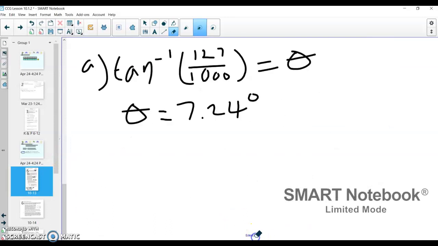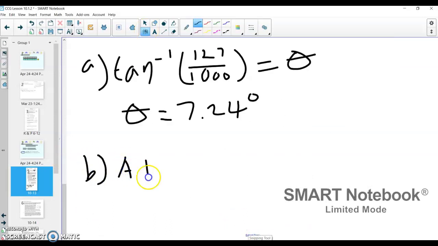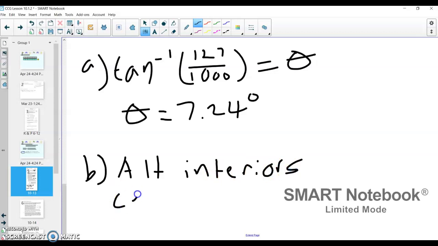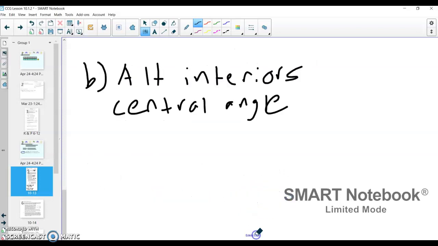So for B, I'm going to say alternate interior angles tells me that that central angle is the same as the angle that formed above, and it equals 7.24 degrees.